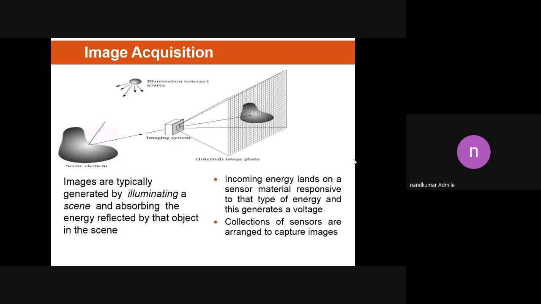Now we have to study the most important part of unit number 1, that is image acquisition. It is the first block of the fundamental steps of image processing. We will study the different steps in image processing. There are 10 different steps, which we have to study in our first 5 units. The first block is image acquisition. Can anyone tell me the definition of image acquisition? We can define image acquisition in a single line.